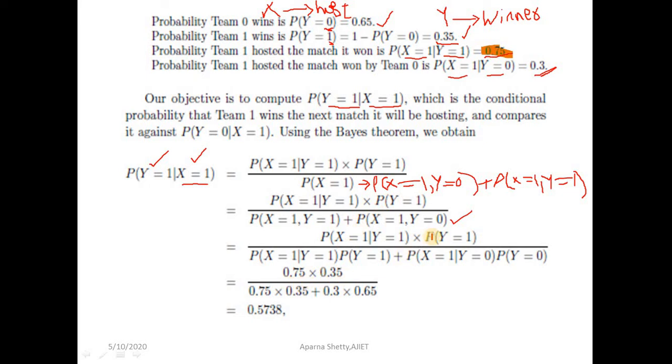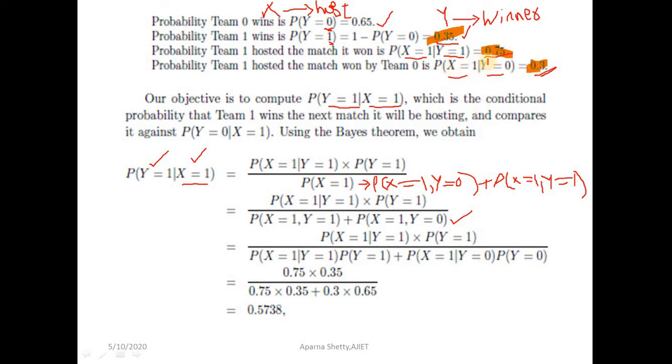P of y is equal to 1 is 0.35. Substitute here, divided by P of x is equal to 1 given y is equal to 1, again 0.75, into P of y is equal to 1, which is 0.35, plus P of x is equal to 1 given y is equal to 0, which is 0.3.